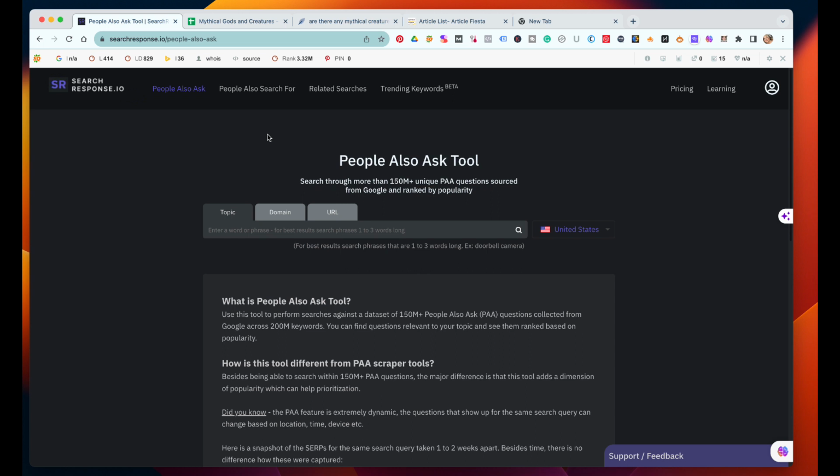So with that said, we're going to go here to this People Also Ask tool. Now, what's going to happen is we're going to enter a keyword here. We're going to first set the country. So I'm setting it to United States right here. All right.